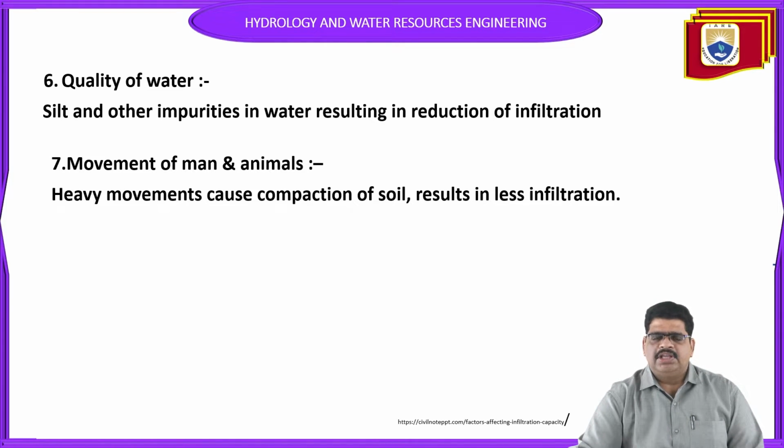and the water will not flow through the silt particles. It becomes stagnated and cannot flow. So the silt is the main cause of the decrease in infiltration. It means the more silt impurities there are, the more the infiltration capacity decreases. So that is the main effect of the quality of the water.